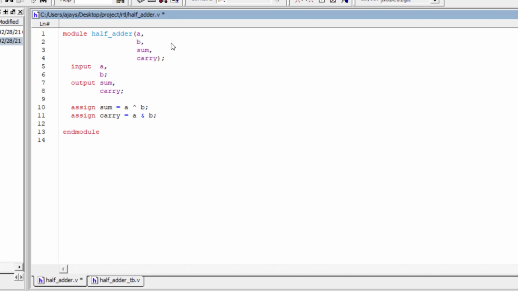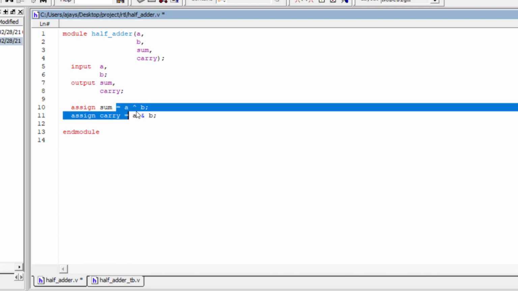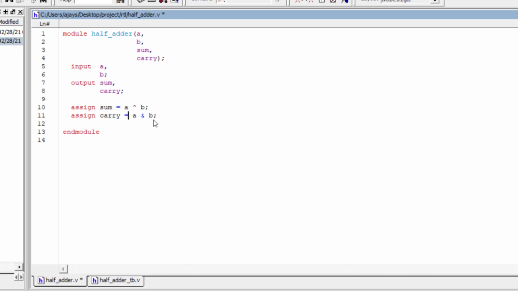Whenever you define the module, you have to end the module, and inside the module you have to write the functionality of that particular circuit. So right now we are designing the half adder, so I have given input A and input B. Because A and B are the input, I have to define that, and after that I have defined that the outputs are sum and carry, and I have ended it with semicolons. Okay, now I'm assigning sum A XOR B and carry A AND B.